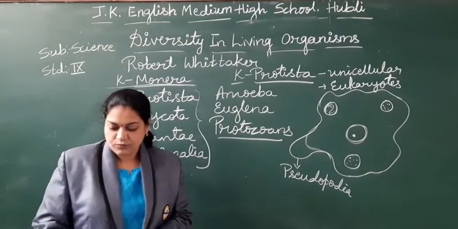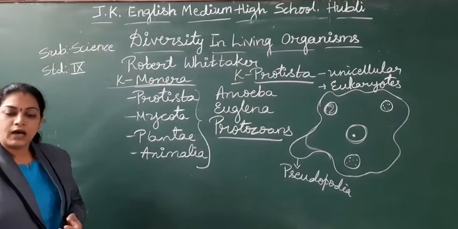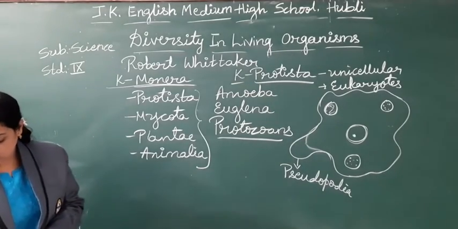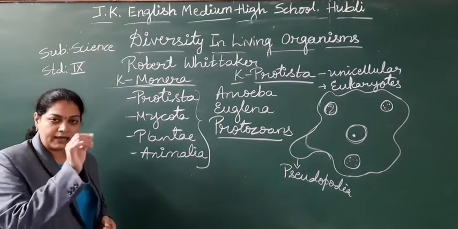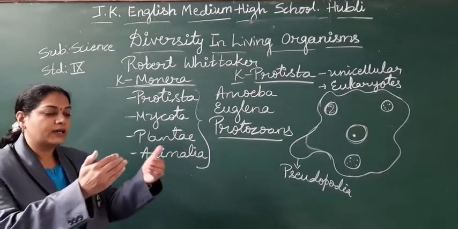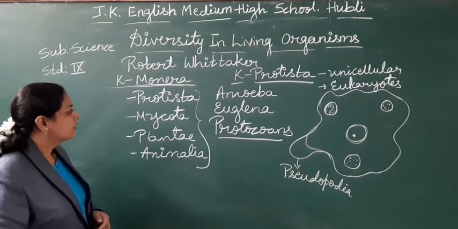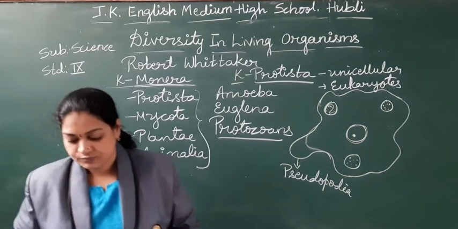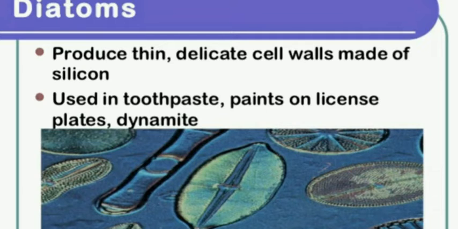Note down students: unicellular, eukaryotes, autotrophs as well as heterotrophs. Flagella, pseudopodia, hair-like projections are present which help for movement or to engulf the food inside the cell. And this is about the kingdom Protista. Diatoms are examples of Protista.